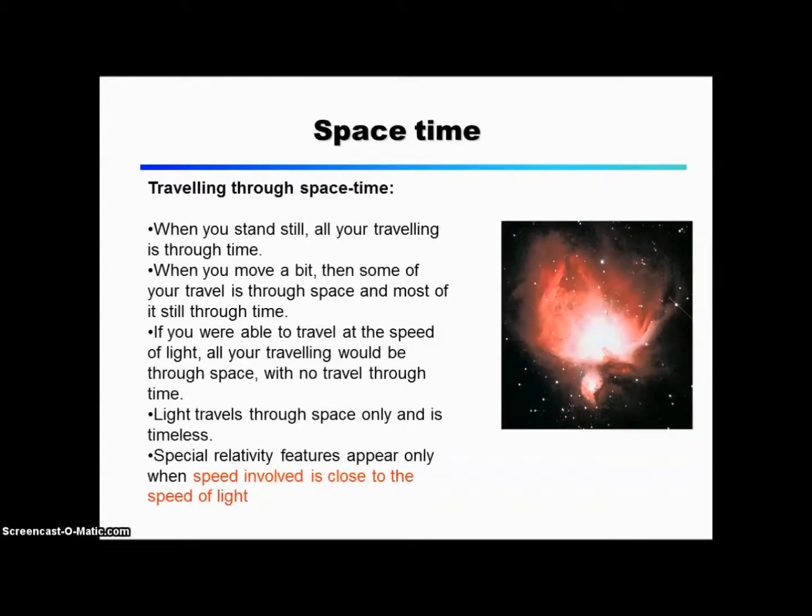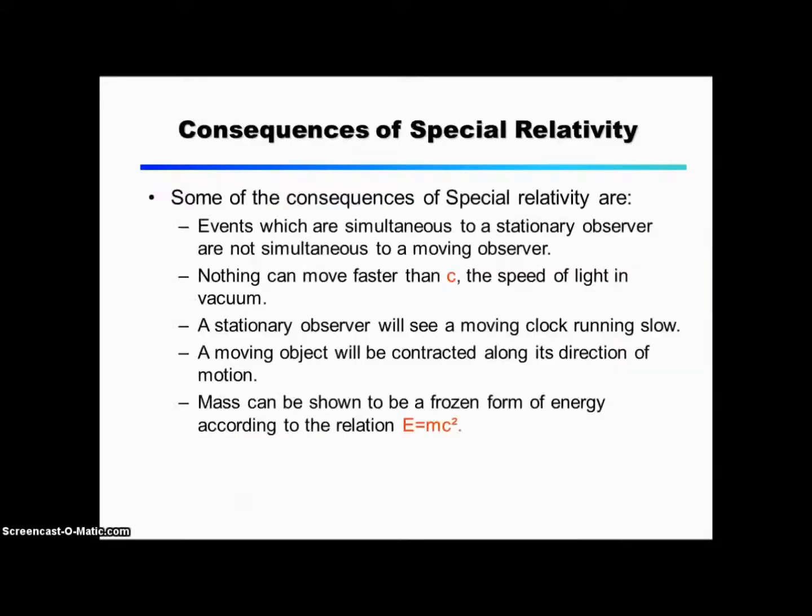Spacetime. Traveling through spacetime. When you stand still, you're traveling through time. When you move a bit, then some of your travel is through time and some through space. If you were able to travel at the speed of light, all your traveling would be through space, with no travel through time. Light travels through space only and is timeless. Special relativity features appear only when the speed involved is close to the speed of light.